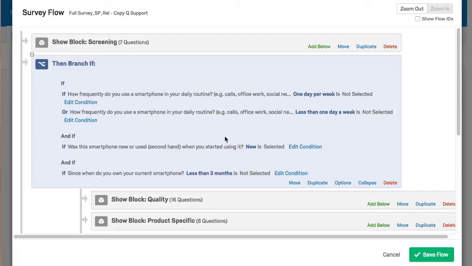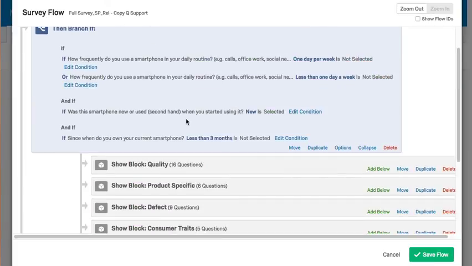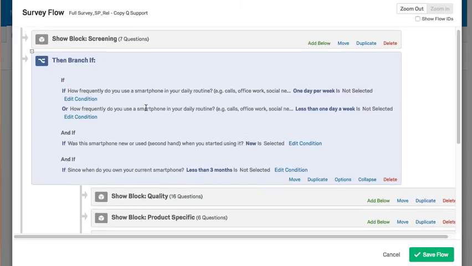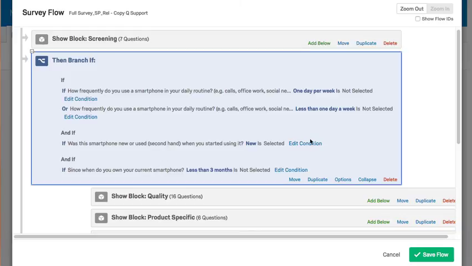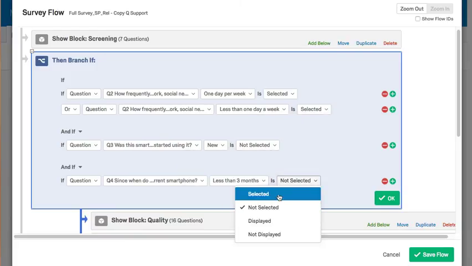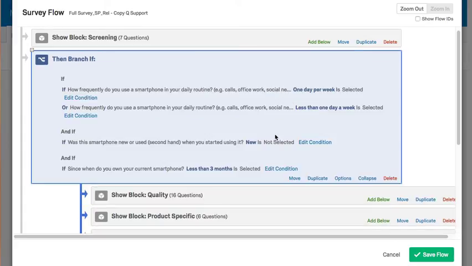I just want to also quickly talk through probably an easier way of setting this up, just so you know this in the future. So if we take this branch, what I'm going to do is completely reverse the logic on this. So instead, what I'm going to say is this or this is selected. And if this is not selected and this is selected. So I'm basically completely reversing the order. And I'm going to click OK.